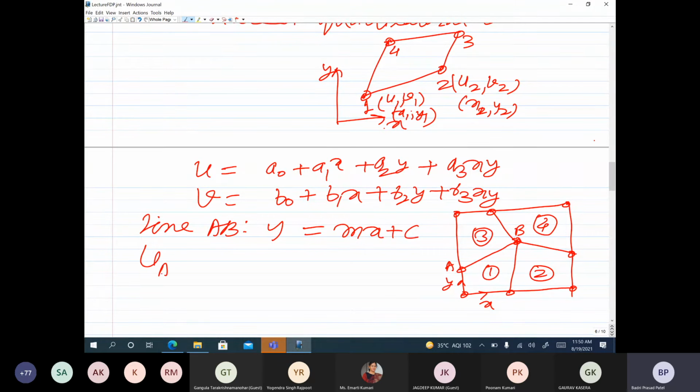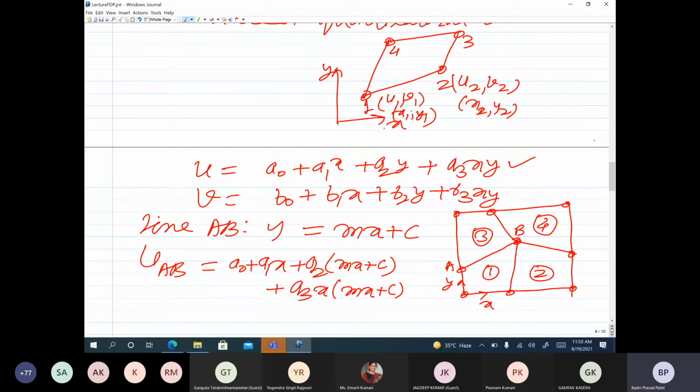Now u along AB means this expression, in which we put y equal to mx plus c. So we write a0 plus a1x plus a2 into mx plus c plus a3x into mx plus c.